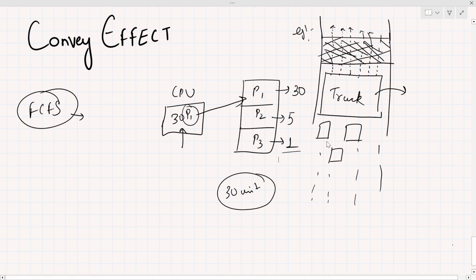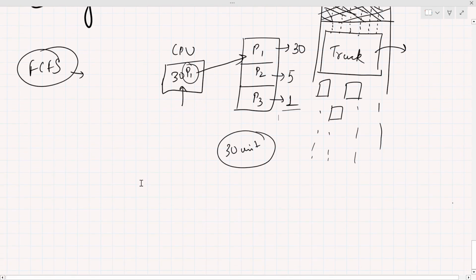And what is the goal of scheduling algorithms, or CPU scheduling? What is the main motive? To get a minimum turnaround time, a minimum waiting time, and a high throughput. So how will we get this with the help of FCFS? No. This problem happens in FCFS. And what is the solution? The solution is SJF, shortest job first. For that, you have to click on the next video.